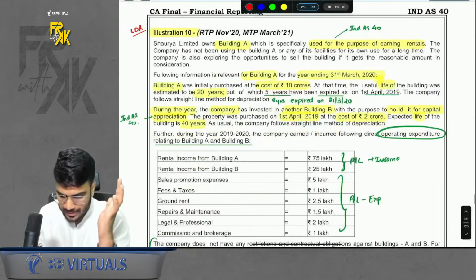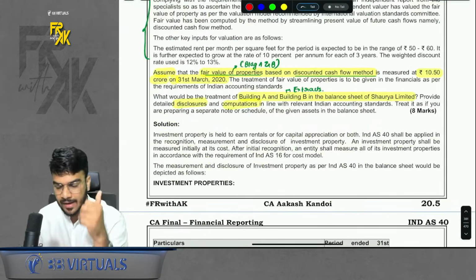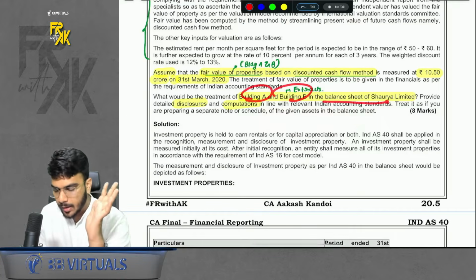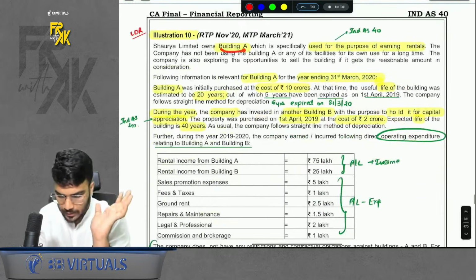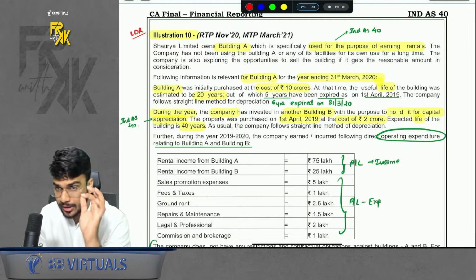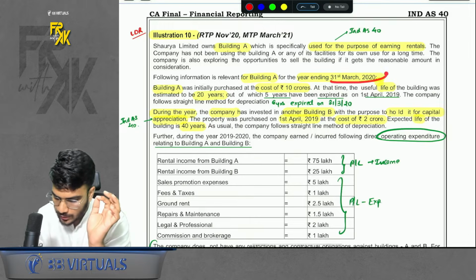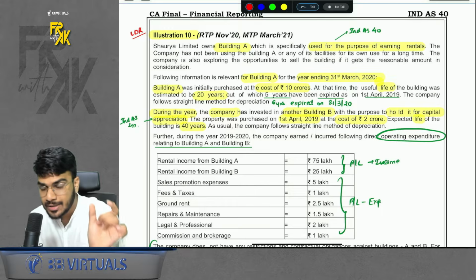Now let's move on towards illustration number 10. Again, a very simple question. What they are basically asking is we had two buildings, building A and building B. So we want to show the balance sheet extract of this. The information was given that building A was an investment property. Information of purchase was given. Now the important point here is they want the values as on 31st March 20. But how the information is given, that is important.